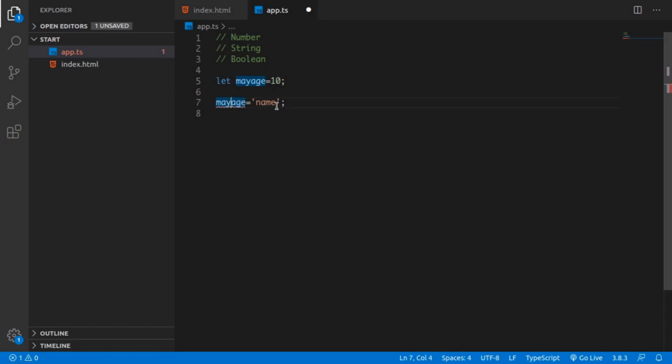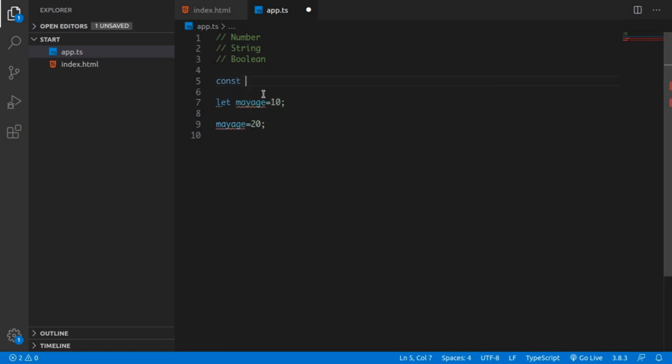If we assign a 20, then yeah, the error is gone. Okay, here as we assigned this variable, TypeScript knows what type this variable will be. So in JavaScript, we sometimes first declare a variable without assigning it. So in that case, let's see what will happen.